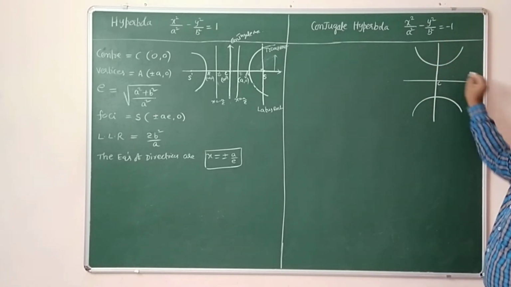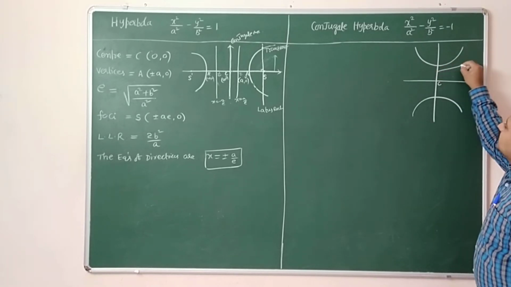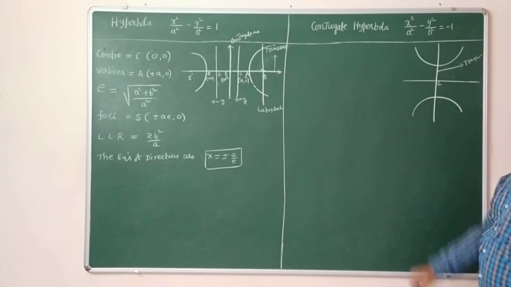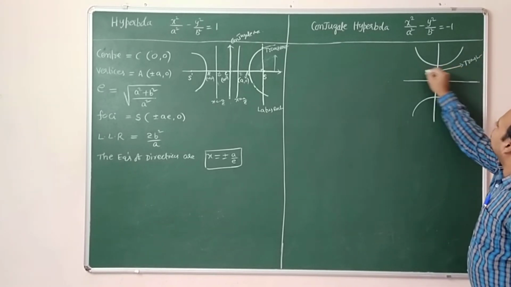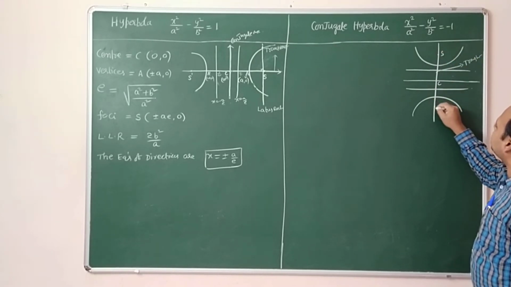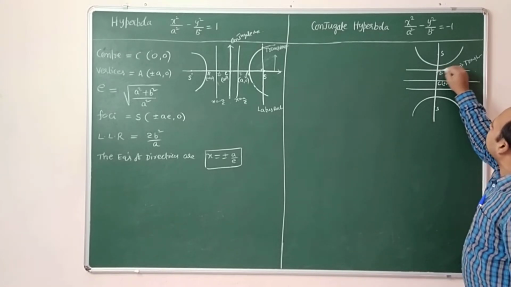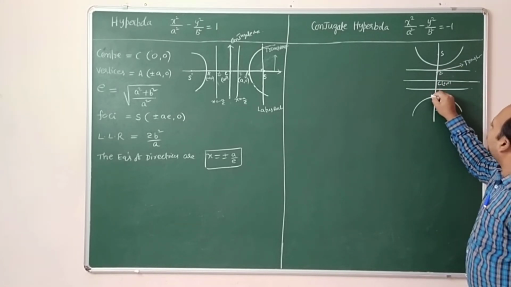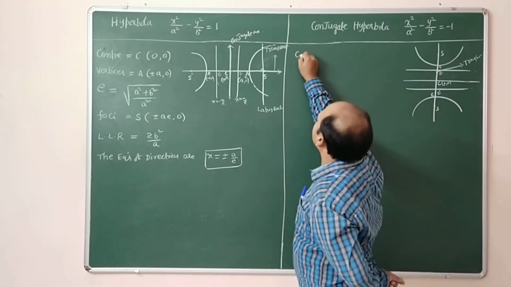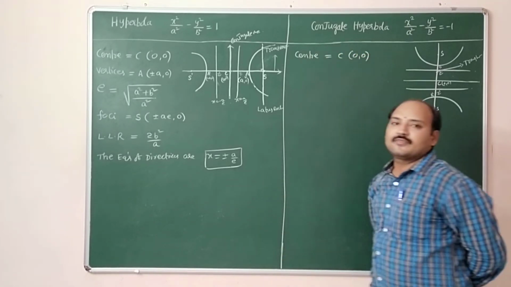This is the center of conjugate hyperbola, and this is called the transverse axis now. It is here. These are the directrices. These are the foci, S and S dash. Center is always 0, 0 only, but the remaining will change. Here Z and Z dash, here B and B dash. These are the vertices. Center C is 0, 0.